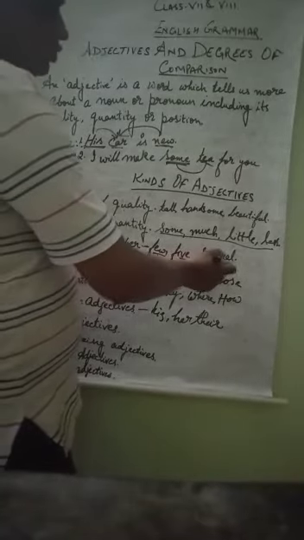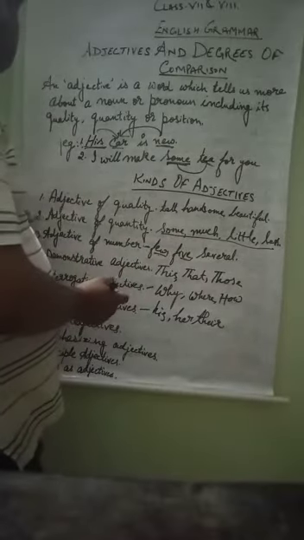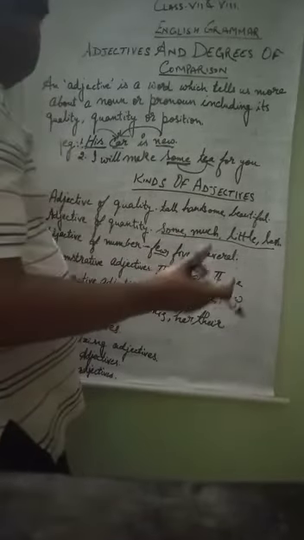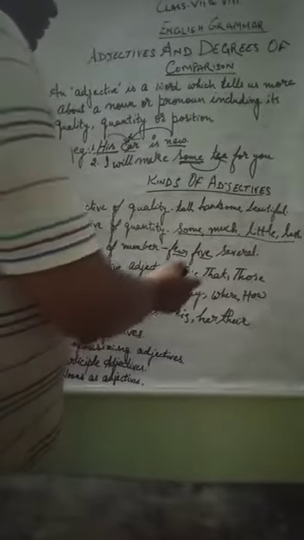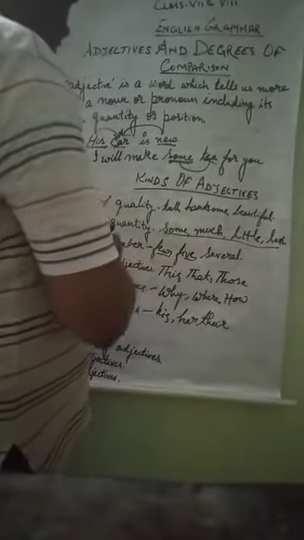There are several issues to be solved. Several is another word which denotes that it can be counted. So that is why it will come in adjective of number.